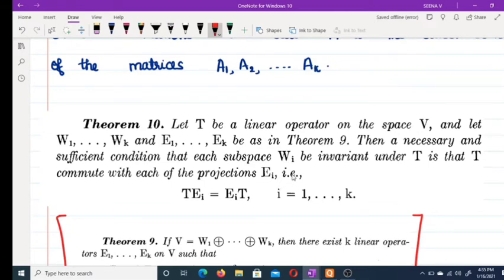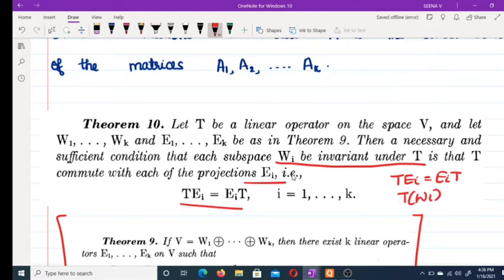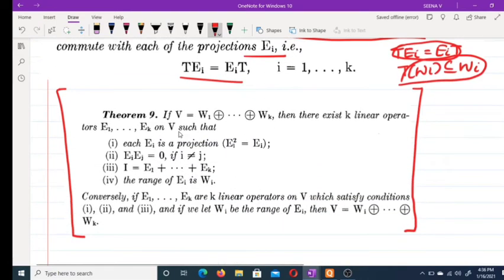Wi is invariant under T if T commutes with each of the projections. That is, we have to show that if T Ei equals Ei T, then Wi is invariant under T, that is, T of Wi is contained in Wi. Conversely, if Wi is invariant under T, we have to prove that T commutes with each Ei. These are the conditions in theorem 9.